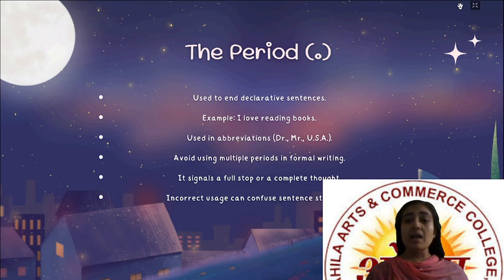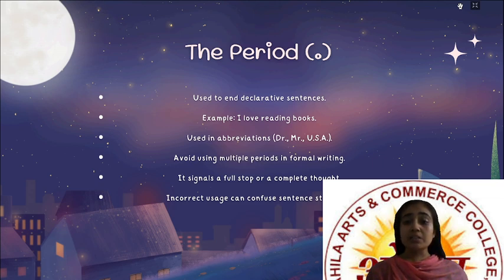For example, I love reading books. Period means the full stop, right? So it is used to end a declarative sentence. It is also used in abbreviations. For example, doctor, we write Dr. Mr. USA, United States of America, right? U.S.A. So this is also used for abbreviations.